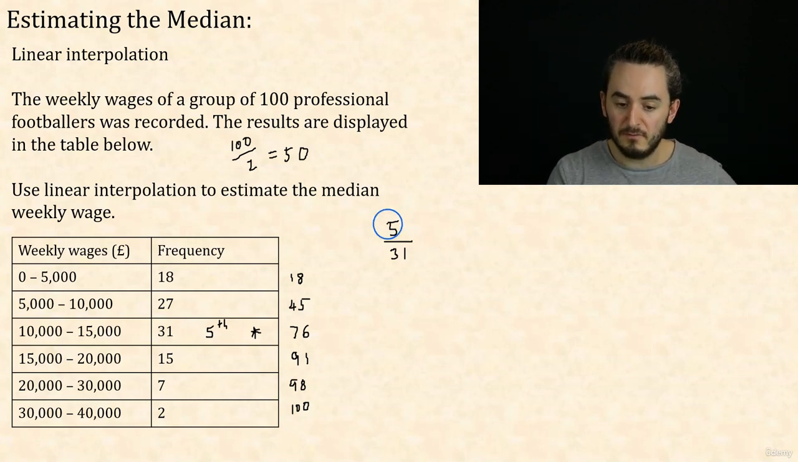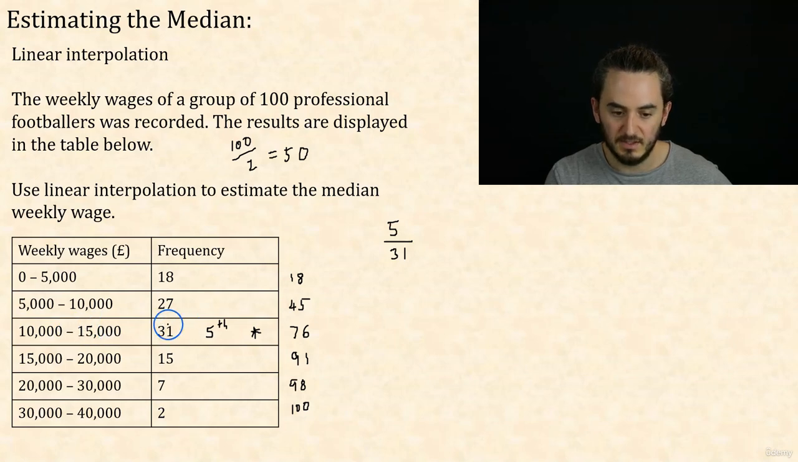Okay, once I know the fraction of the way into the group, I want to say, well, how wide is the group? I mean, it goes from 10,000 to 50,000. So it's a gap of £5,000 there. And I want to go the same fraction of the way into this group as I went into my list of footballers.